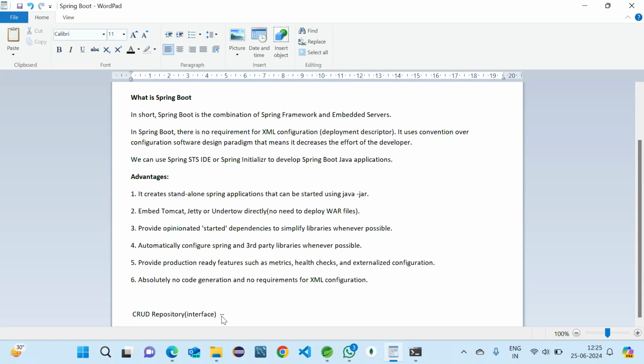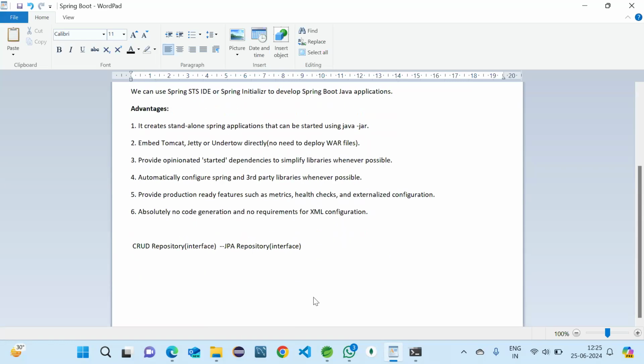This has one child, that is JPA repository. This is also an interface. So these are two built-in interfaces which are available for us to work with JPA.